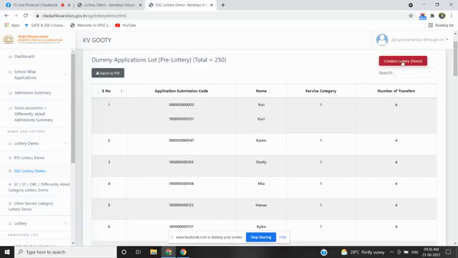The system will generate the post lottery list, and as it is SGC, according to the guidelines of Kendriya Vidyalaya Sangathan headquarter, 2 seats will be given to the SGC. I am clicking on conduct lottery button, and after the lottery is conducted, again this conduct lottery button will not be displayed.